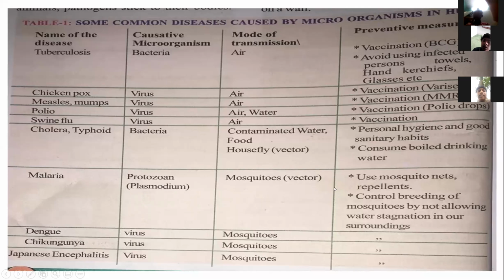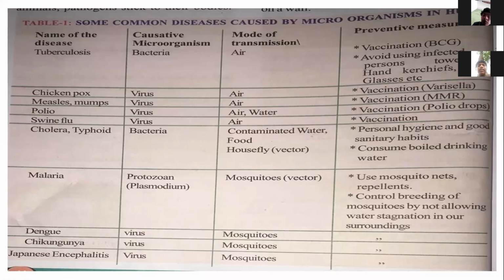And how to prevent malaria? Use mosquito nets and repellents, and control the breeding of mosquitoes by not allowing stagnation of water in our surroundings.